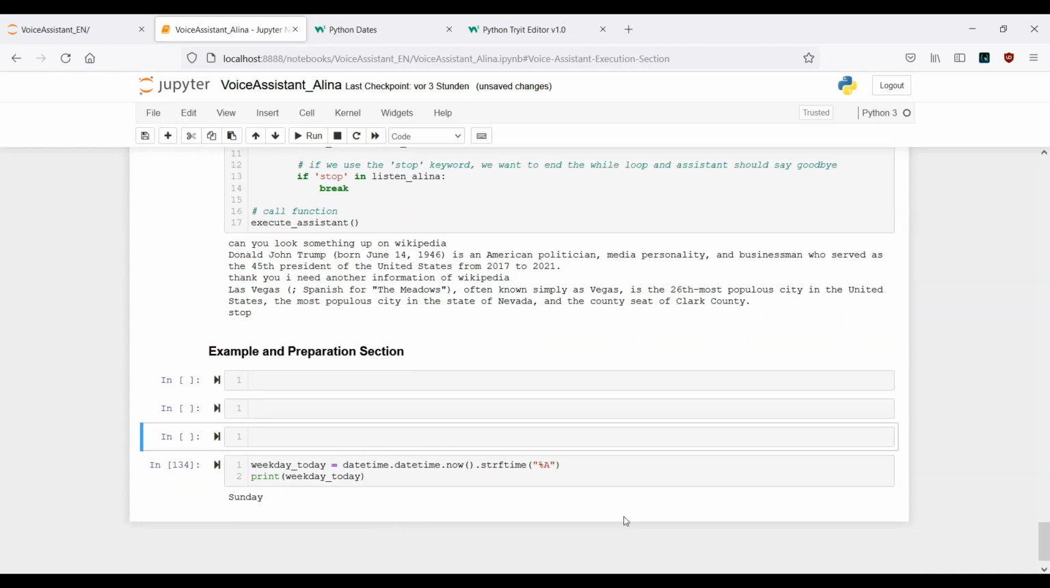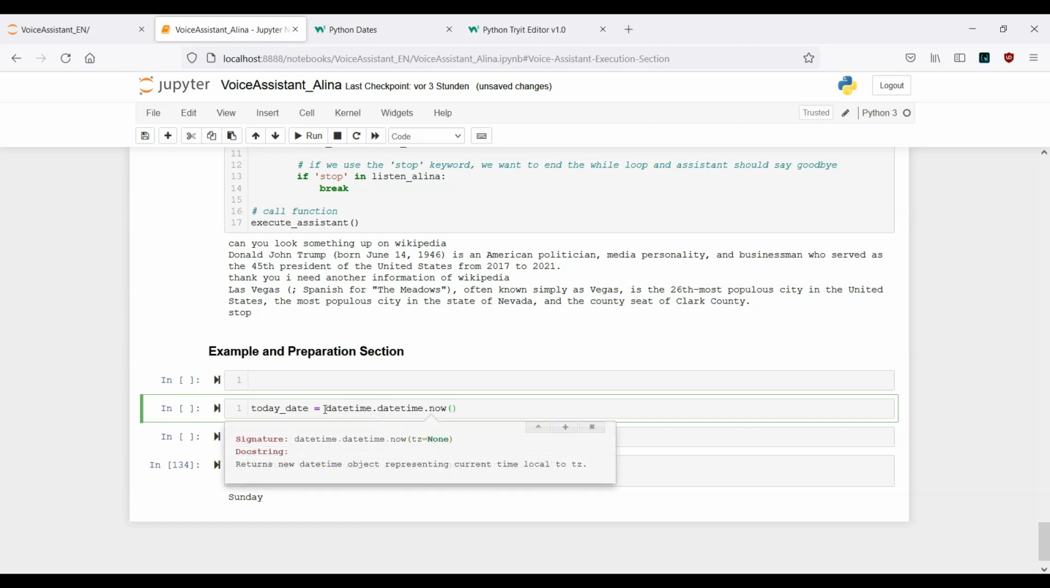And now we also want our assistant to tell us the current time. That means here we need also to write a few lines. First of all, let's choose the variable here, today_date equals datetime.datetime.now. Okay.